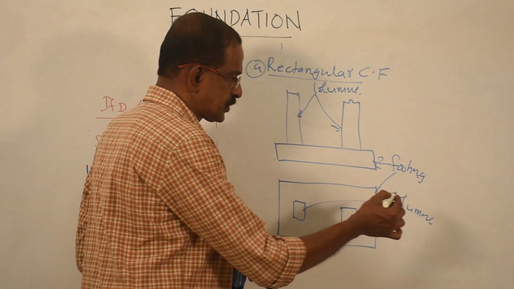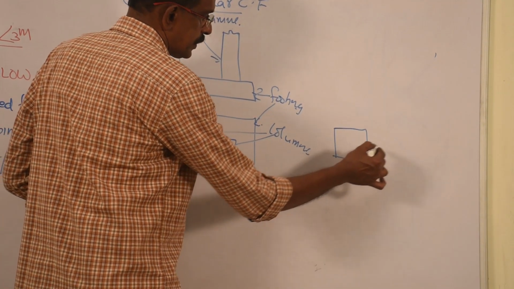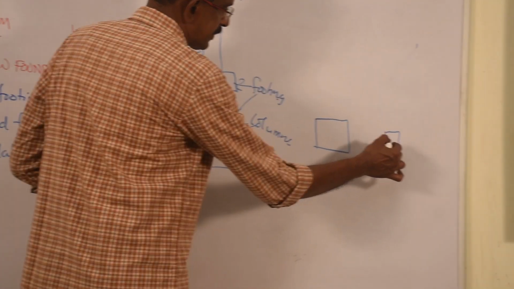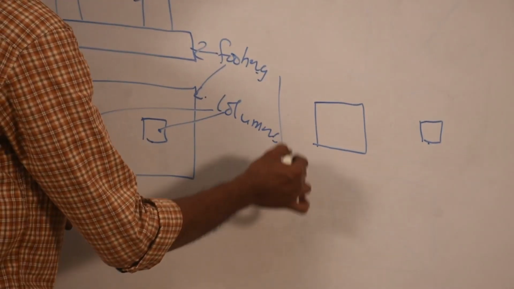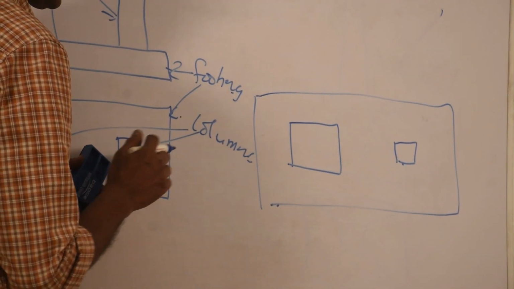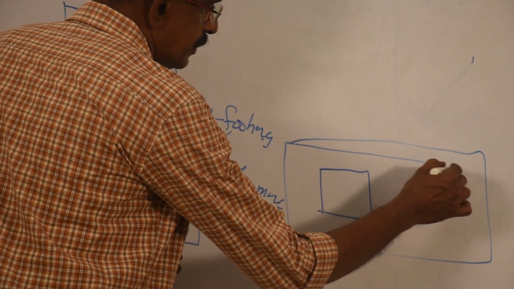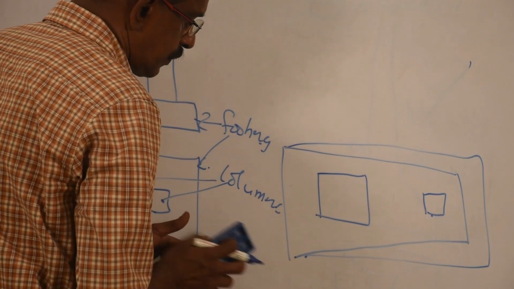Suppose the first column is a bigger one like this, and the second column is a smaller one like this. Usually combined footing is like this. But since this column is smaller, you can very well give a shape like this. What is the advantage?